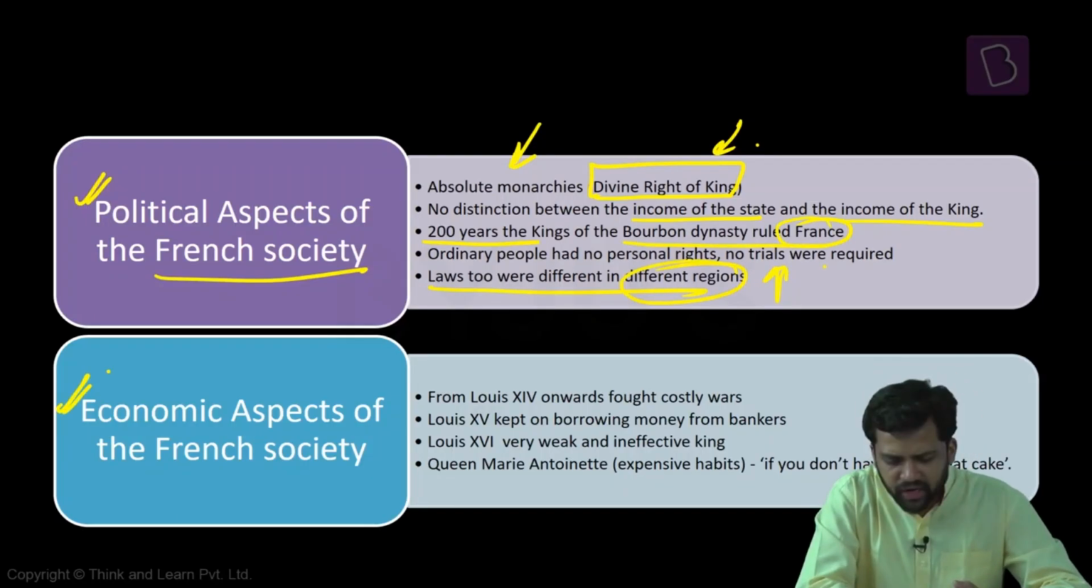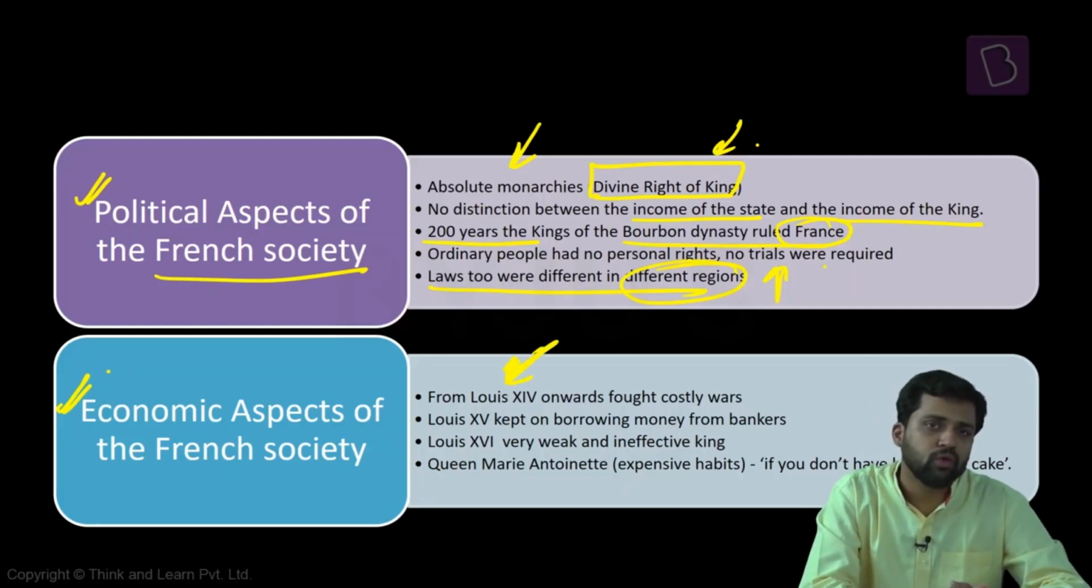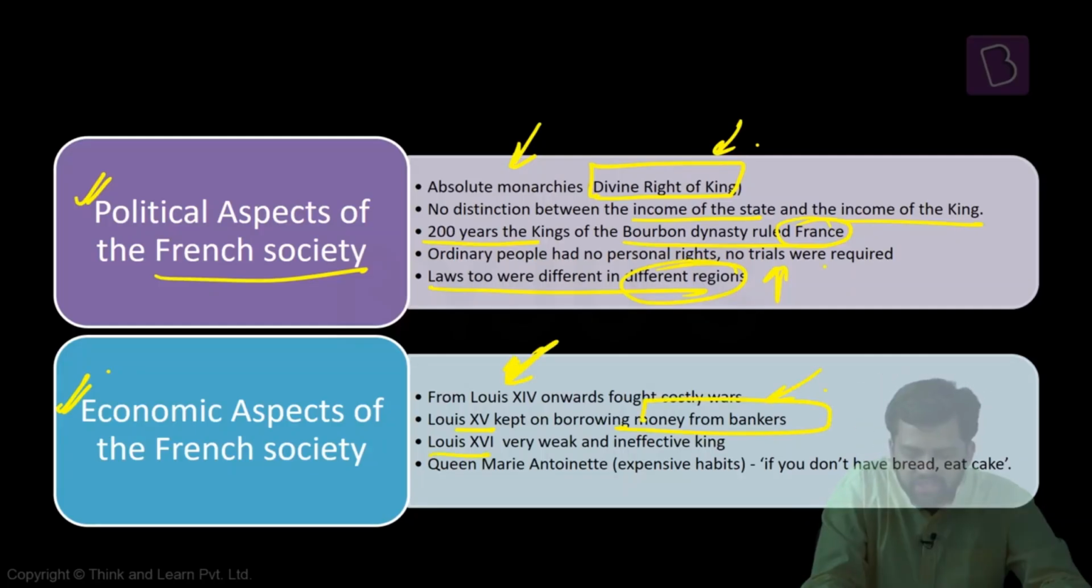What was the economic aspect of the French society? The different kings from Louis XIV onwards fought different kinds of wars, costly wars. Because of their fighting costly wars, the common man was getting impacted. Louis XV kept on borrowing money from the bankers. Louis XVI was very weak and ineffective.